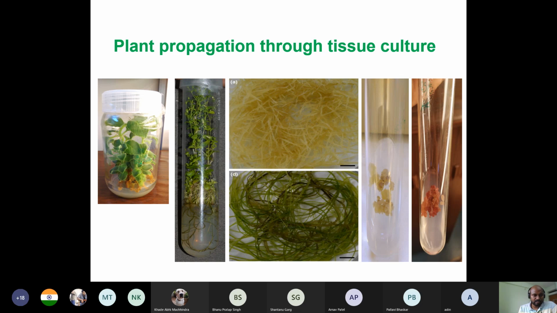As you can see, these are some of the cultures which we developed over time in our laboratory. This is Plectranthus amboinicus, which is very aromatic, one species from Lamiaceae. This is Kanscoda, a plant whose roots have several medicinal importance. We also have a root culture of this plant. So this is hairy root, and this is how it looks, only root culture.